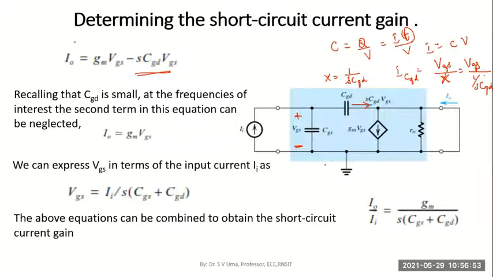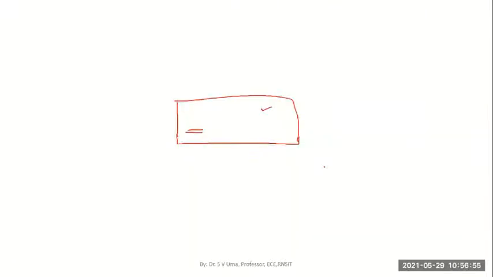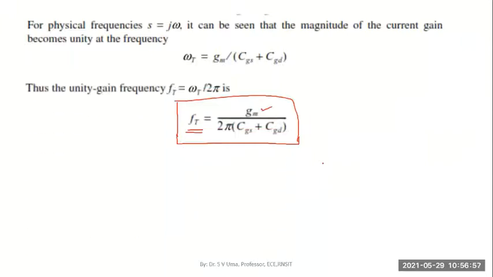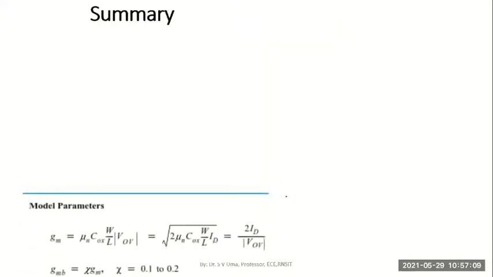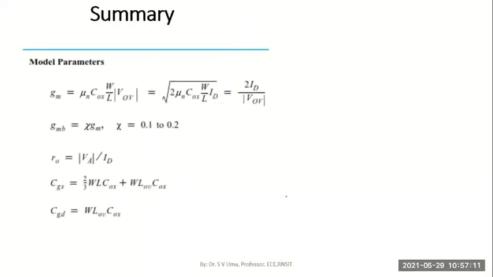Anyway, though it is simple, what I want you to remember is just this expression. The unity gain frequency is defined as Gm divided by 2 pi into CGS plus CGD, and with this, we complete what is needed for the internals and the second part of the syllabus in module 2.